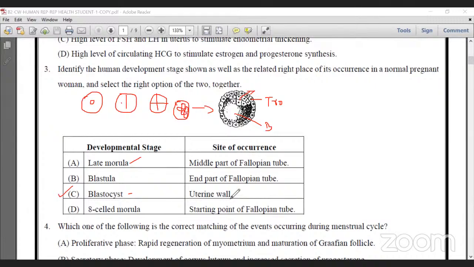Okay, but late morula, middle part of the fallopian tube, is not the diagram of a morula. Blastula, end part of the fallopian tube: a blastula in early stage does not have any inner cell mass, that means it is not fully developed. That's why it is wrong. So actually, the option is blastocyst. Okay. Next.